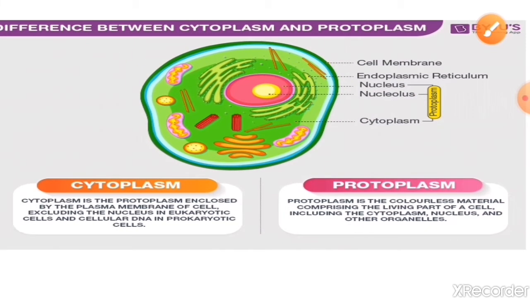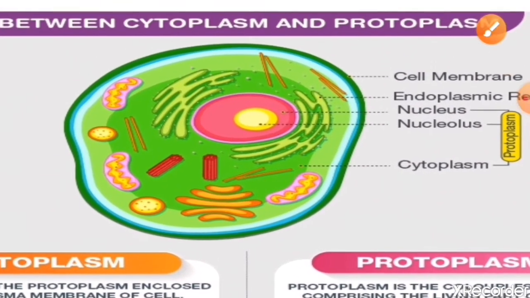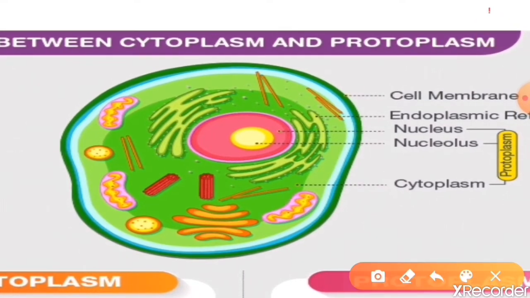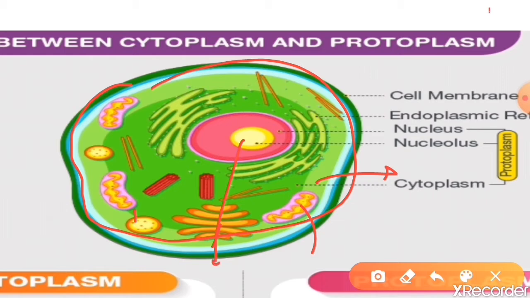So in this diagram of the cell, just have a look at it. Whatever is enclosed inside the cell, that is the cytoplasm, all the organelles, all the cell inclusions and the nucleus together, this forms a life-giving substance, and that is called protoplasm. A cell without protoplasm will be considered a dead cell.